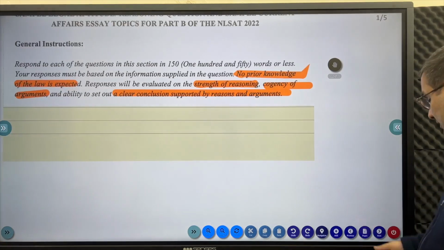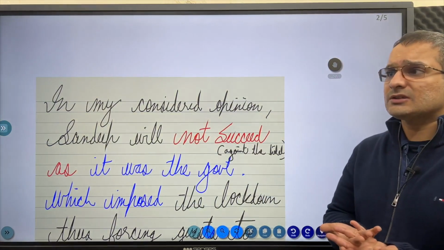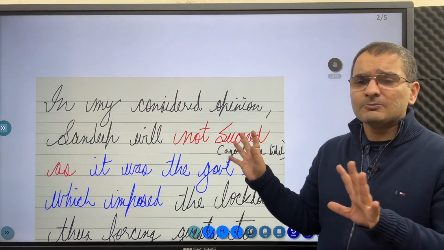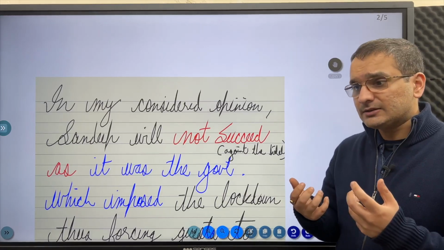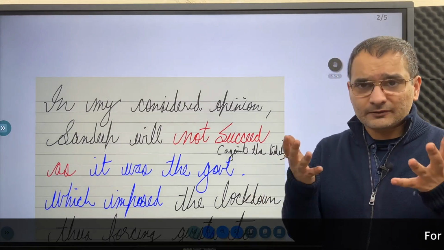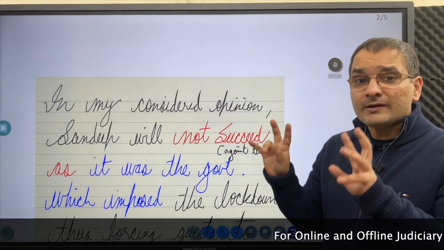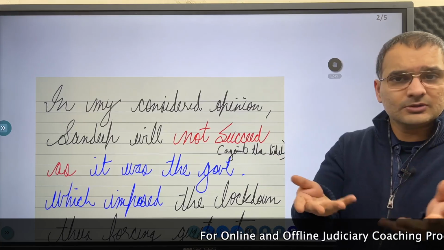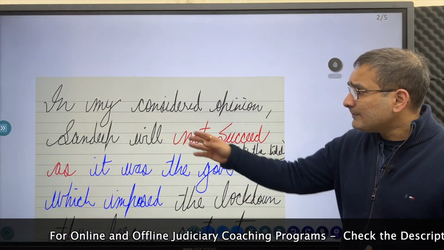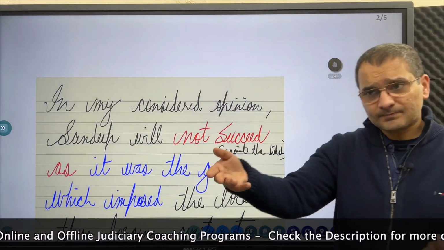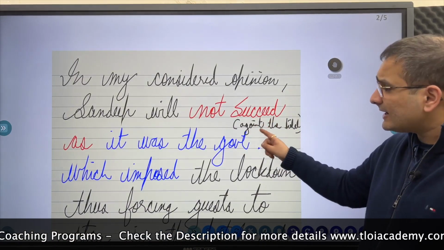but यहाँ पे आपने काम करना है. So if I'll just give you the way in which this is not certainly the ideal answer. Obviously it can be improved, it can be bettered by you only, since well all of you are very competent capable individuals. So this is just a way, not the correct way. You can pretty much choose your own path and carve out your own niche. Now, in my considered opinion, please start writing this answer. In my considered opinion, Sandeep will not succeed against the hotel.